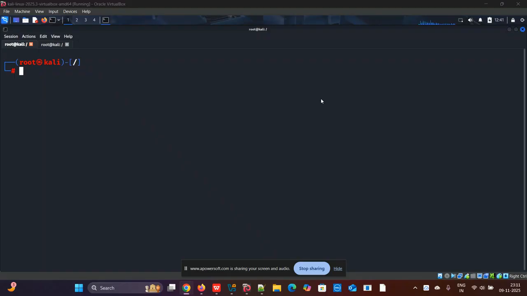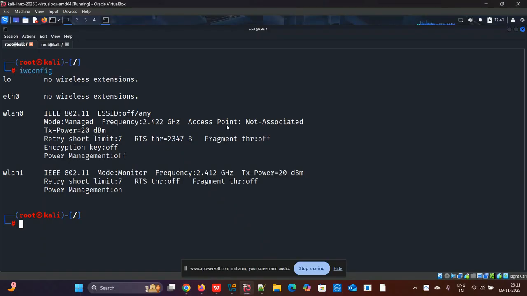First, I'll check my interface. I'm typing iwconfig. So, I have this, my Alpha interface. Okay, so you might be seeing it is in the monitor mode. So how to put this interface in the monitor mode for this attack?